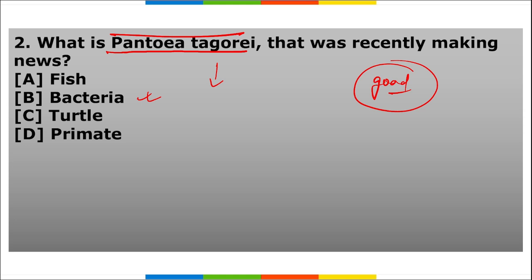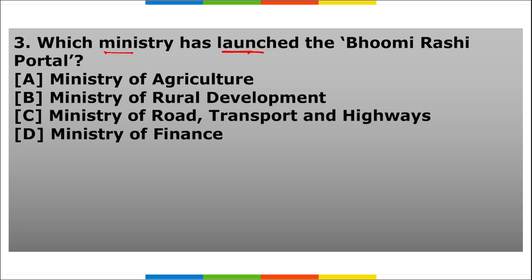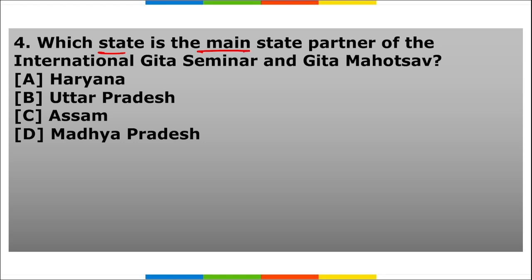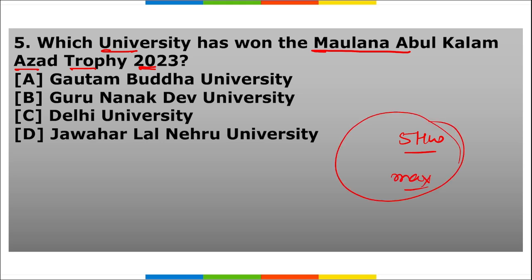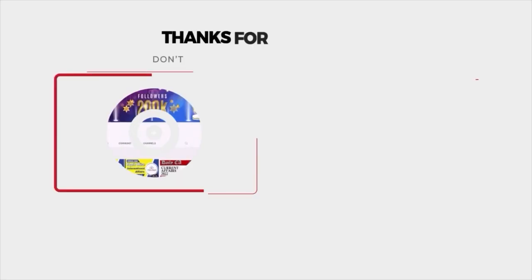This was named on behalf of whom? Do tell me this. Third, which ministry has launched a Bhumi Rashi portal? Fourth, which state is the main state partner of the International Gita Seminar and Gita Mahotsav? And last question, which university has won the Maulana Abul Kalam Azad Trophy 2023? We have also discussed this yesterday. So these are your 5 important homework questions, and I want to see maximum participation from all the students watching this video. That's all for the day, friends.